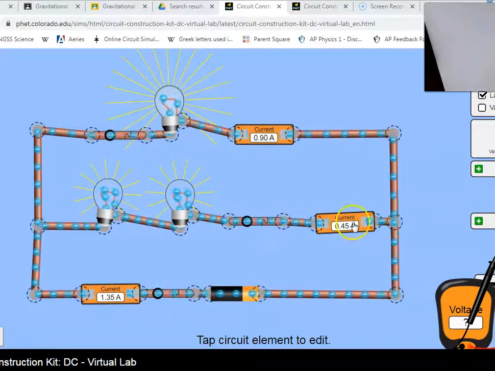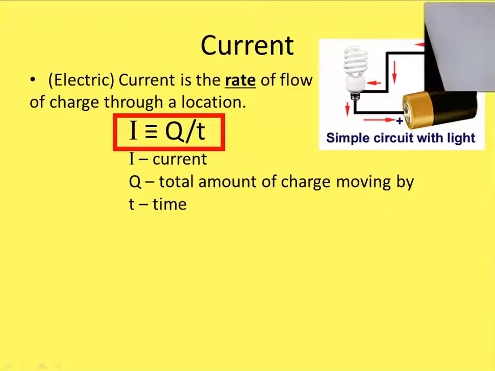We'll talk about this more later, but because these two come together, the electrons here are coming together, so more electrons are going by every second through here than through there or there. So this location has the highest current, this has the next highest, and that has the third highest current. So going back to the PowerPoint here.